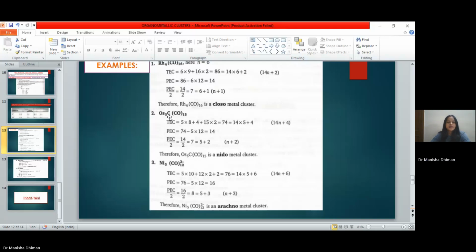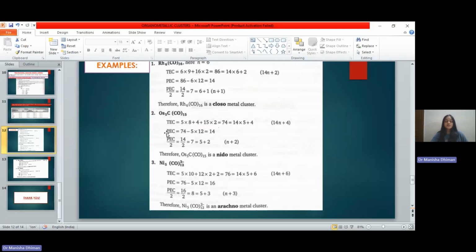Os5C(CO)15. Now, here an interstitial carbon atom is present in this cluster compound. For osmium, the total number of valence electrons is 8. So 5 into 8 plus 4 valence electrons of carbon plus 15 carbonyl ligands into 2 gives us a total electron count of 74. It comes out to be in the form of 14n plus 4. That means the geometry is nido.